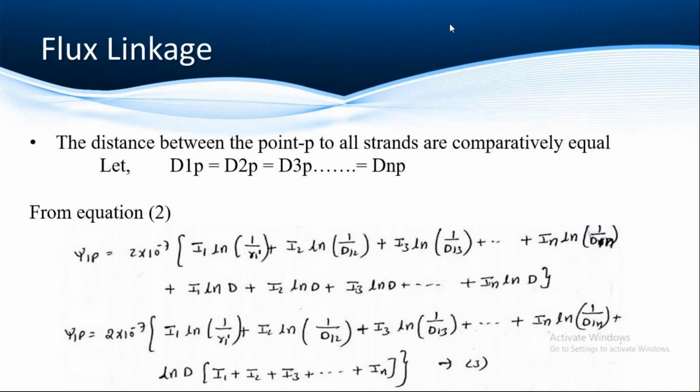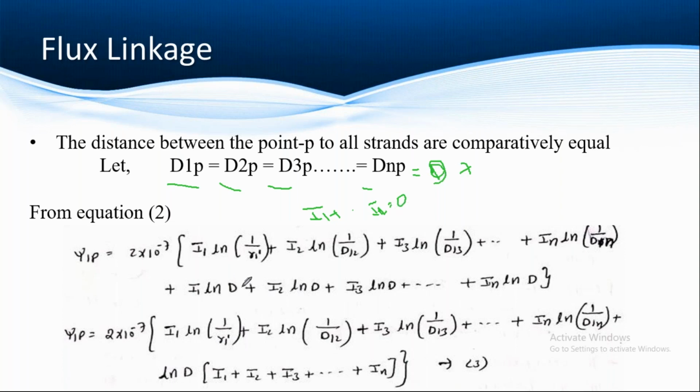So this is the assumption we have, that d1p, d2p, d3p and dnp are all equal distances, and finally I am assuming capital D. This is the first condition. Next, the second condition is the sum of all currents, that is I1 plus I2 and so on up to IN, is equal to 0.